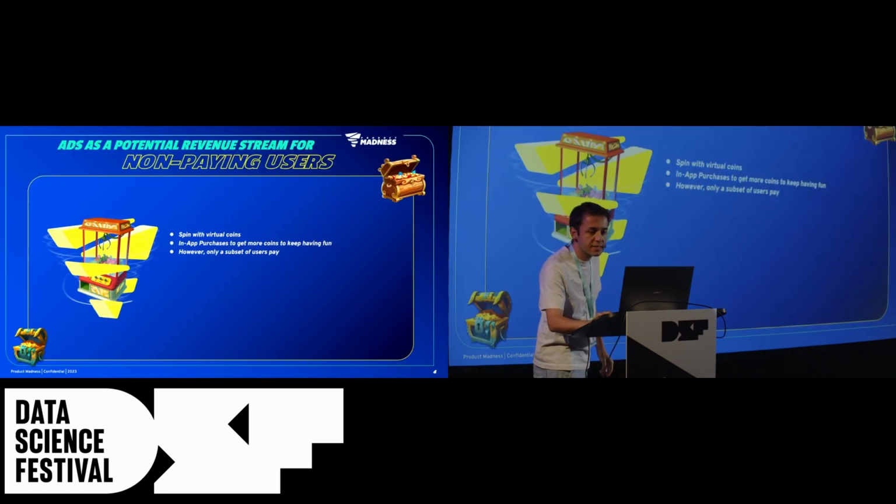So, as I said before, Product Madness is a mobile gaming company in the social casino genre. And of course, along with many other meta features that our players can engage with and have fun, we are mainly providing slot machines to our user base, where users can bet on these slot machines with the virtual coins they have, and basically they just keep having fun.